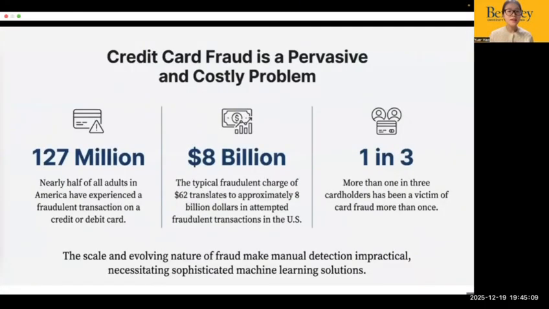So let's begin with why this matters. Almost everyone here has dealt with a fraud alert before. It's a massive problem that affects half of US adults and costs billions every year. Because transactions happen so fast, humans simply cannot keep up. This is why machine learning isn't just a fancy tool here, it is a total necessity to keep our money safe.